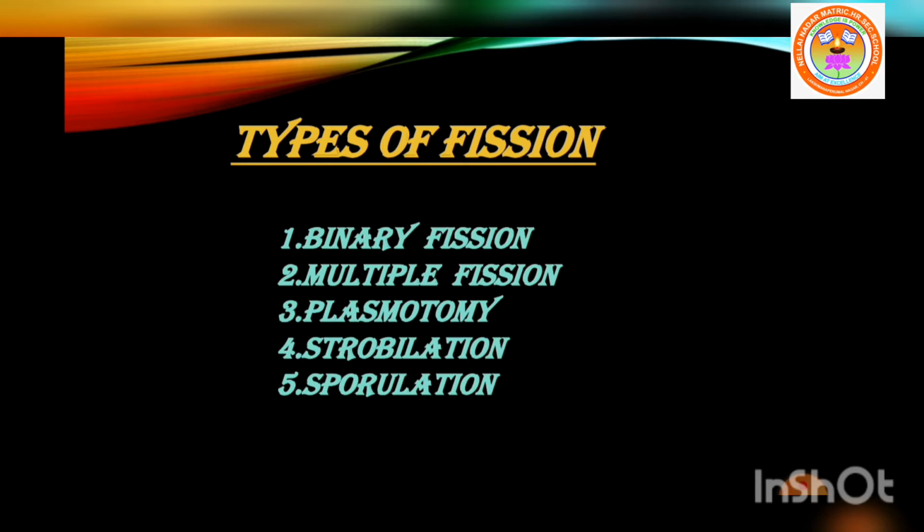Fission is the division of a parent body into two or more identical daughter individuals. Five types of fission are seen in animals. They are binary fission, multiple fission, plasmatomy, strobilation, and sporulation.